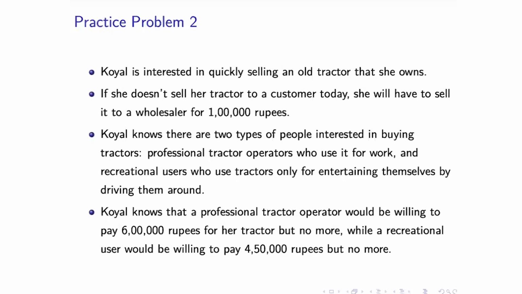So if she doesn't manage to sell the tractor to a customer today, then she'll have to sell it to a wholesaler, and then she'll get 1 lakh rupees, right? But she's still trying to use auctions to sell it to a customer today if it's possible. Okay. So Koel knows that there are two types of people who are interested in buying tractors. You may have either professional tractor operators who actually use the tractor for work, or you may have recreational users who just use the tractors to entertain themselves by driving them around, right?